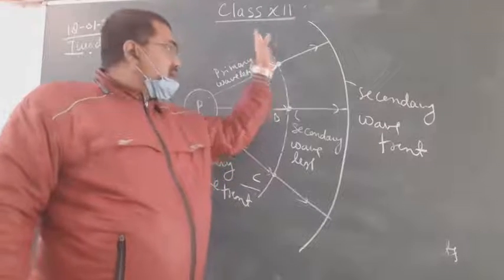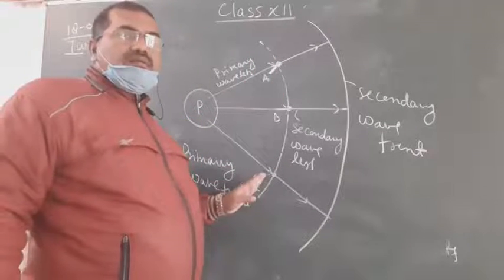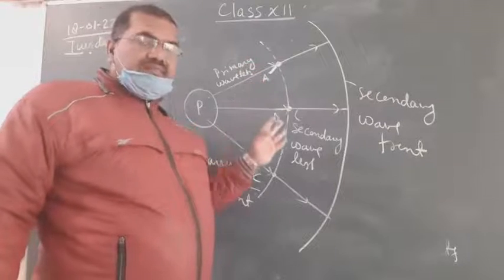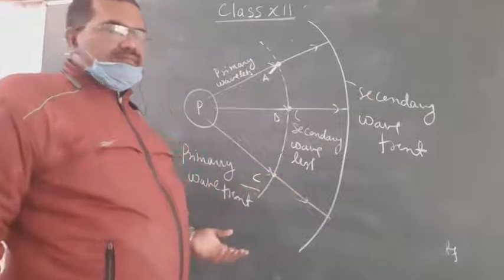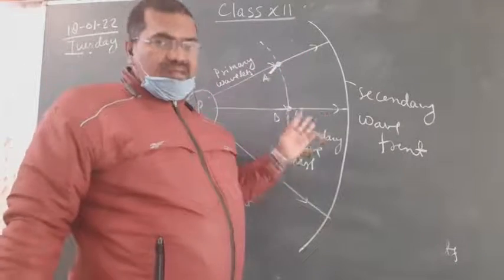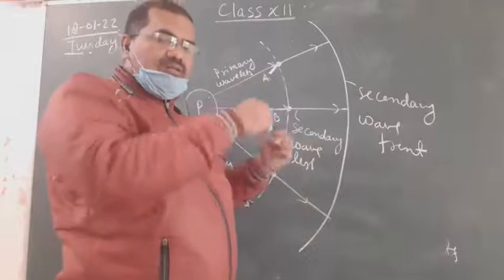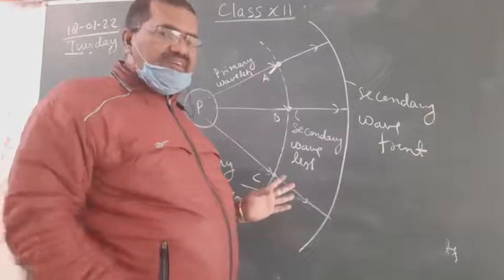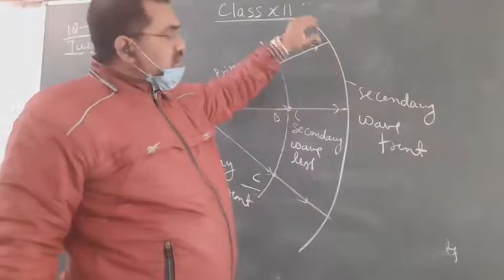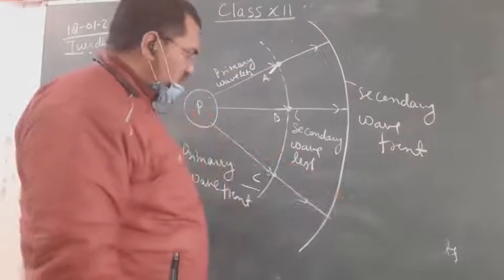On an imaginary plane where these wavelets strike, the points become new sources of light, and these sources send secondary wavelets in all directions, and these wavelets create a secondary wavefront.